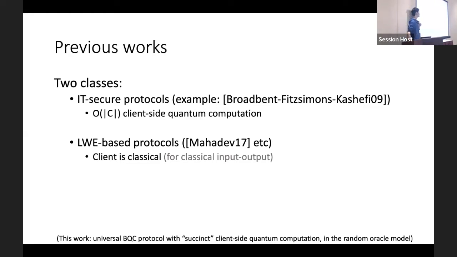But the client needs to do many client-side quantum computations, which is linear in the circuit size C. And this is a big burden in practice. Another class of protocols are protocols based on learning with errors assumptions, like the protocol given by Mahadev five years ago. In this protocol, the client could be completely classical for classical input and output.